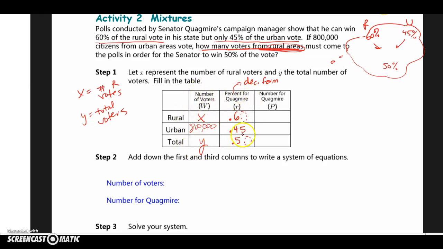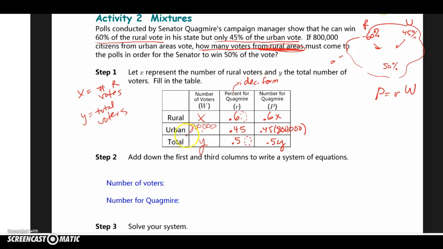So this is the whole. There's a percentage that votes for him, and the whole times the percentage will give us the part that actually will go to Quagmire. So this guy times this guy, this is our equation. The part is equal to the whole times the percentage rate. So multiply these guys, 0.6x, multiply these guys, 0.45 times 800,000, and multiply these guys, 0.5y.